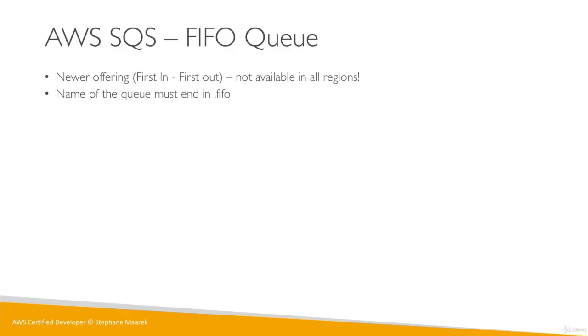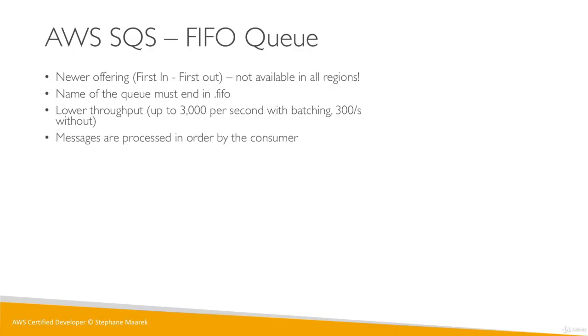The name of the queue must end in .FIFO, just to make it very clear that it is a FIFO queue. And it has a lower throughput. So it's up to 3,000 per second if you use batching, otherwise 300 messages per second. So why would you use a FIFO queue? Well, the messages are processed in order, hence the name, first in, first out. So that means that messages are processed in order, and the messages are sent exactly once.